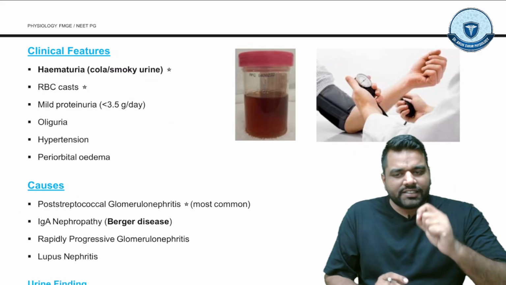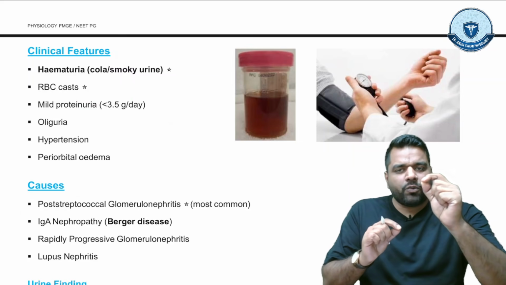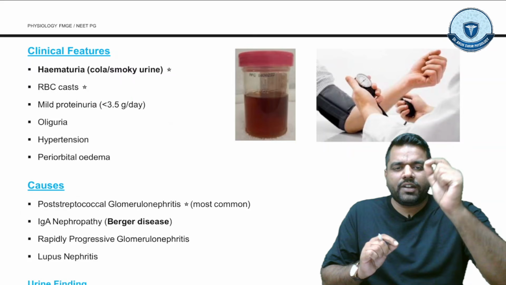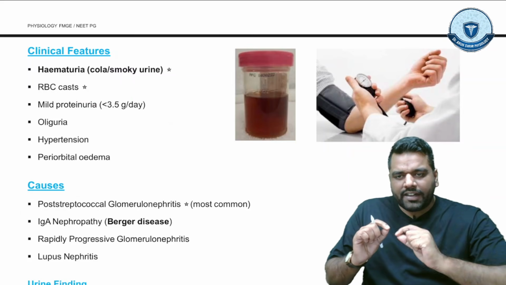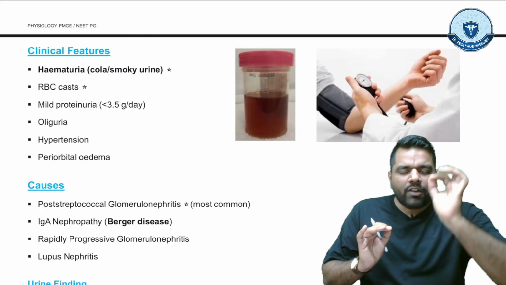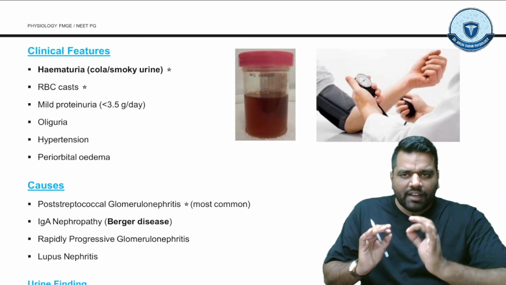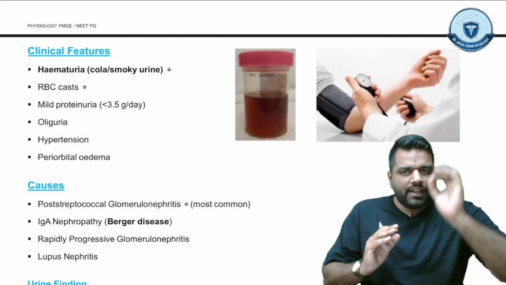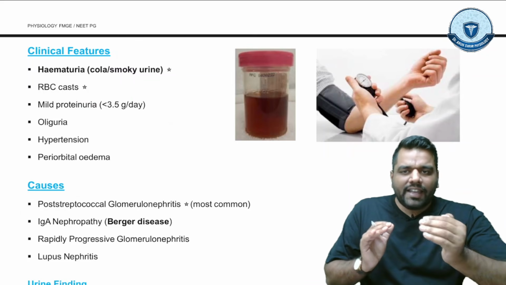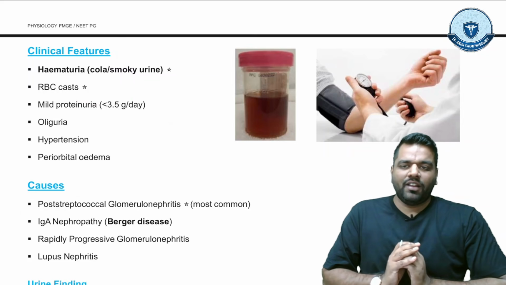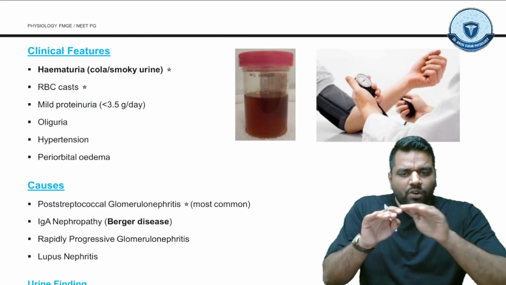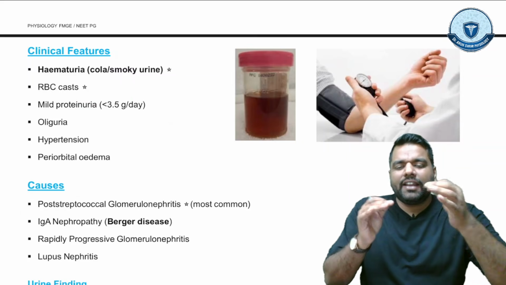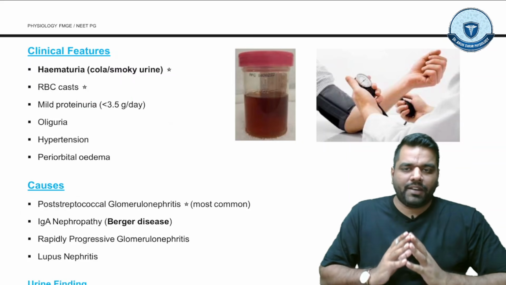So what is the differentiation between nephrotic and nephritic? In nephrotic there is fatty cast, in nephritic there is RBC cast. In nephrotic, massive proteinuria; in nephritic, mild proteinuria. In nephrotic, no hematuria; in nephritic, hematuria. And in nephrotic, normal BP, and in nephritic there is high BP, hypertension.